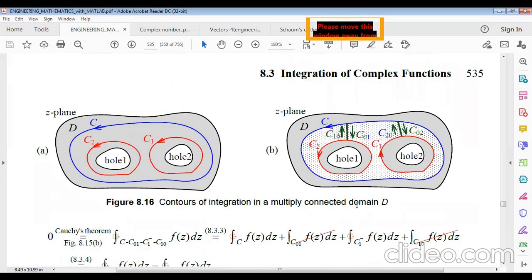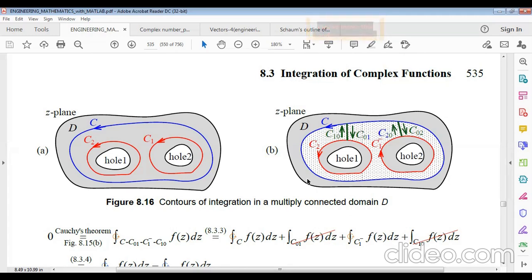So contour integration in a multiply connected region, multiply connected domain D. Suppose this is the hole, C the first curve in the same domain D, and another two curves, C1 and C2. Actually there are three curves. So this is why it is called multiply connected in the same domain D. And this is also part B for hole one and hole two, starting from here, and this is the first curve C, and this is the C2 curve, and C1 is the complex conjugate. So the directions are not the same.